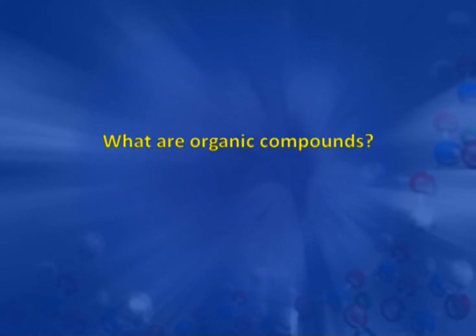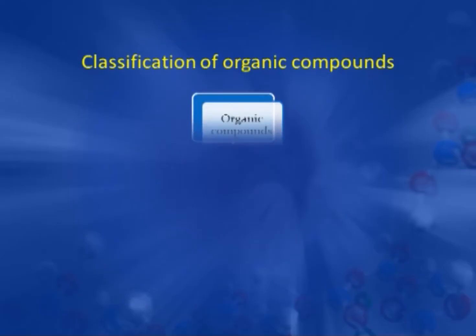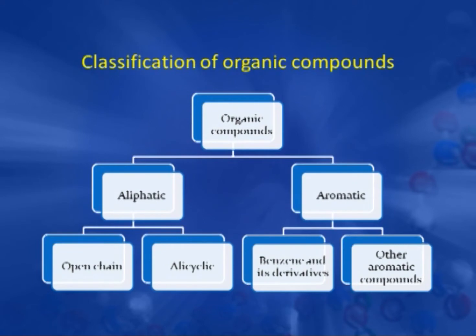Now, you must know what organic compounds are. Organic compounds are the compounds that contain carbon. The broad classification of these organic compounds includes two classes, aliphatic and aromatic compounds. Aliphatic is further subdivided into two categories, open chain and alicyclic. Alicyclic means aliphatic cyclic. These are cyclic compounds which resemble aliphatic compounds in nature, like cycloalkanes,